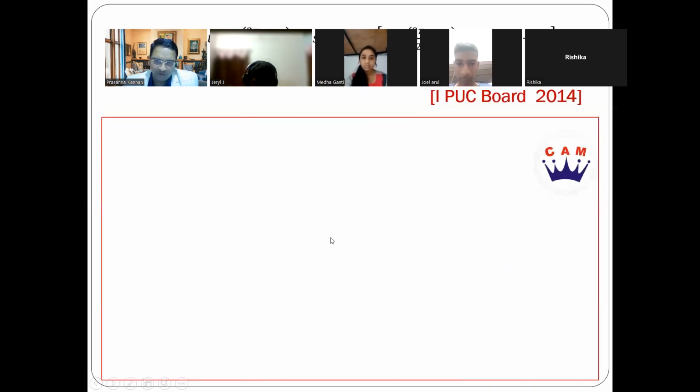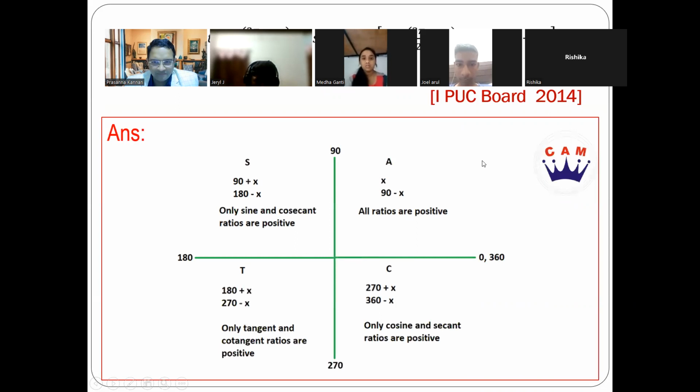So first thing that we need to know is the ASTC rule, right? What is ASTC? In the first quadrant, all trigonometric ratios are positive. And in the second quadrant, sine and its reciprocal cosec are positive. In the third quadrant, tan and its reciprocal cot, and cos and its reciprocal secant in the fourth quadrant are positive, right? Okay.